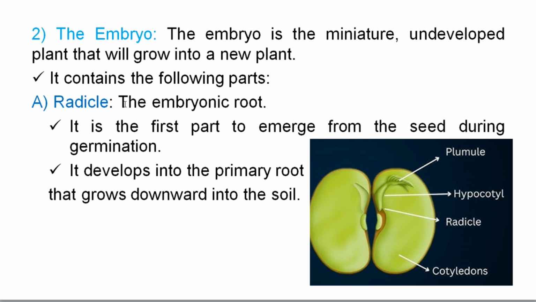Good. And the embryo contains the following parts. The first one is known as the radicle. The radicle is the embryonic root. Look, this one is the radicle here. It is the first part to emerge from the seed during germination, and it develops into the primary root that grows downward into the soil.